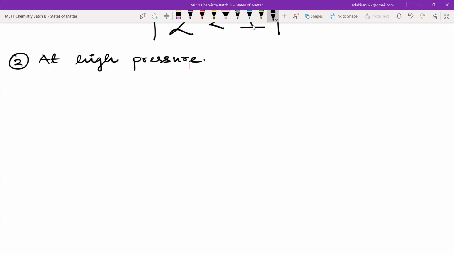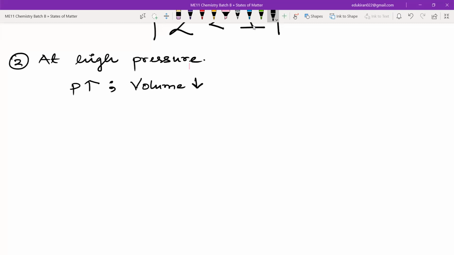Okay, at high pressure. Now, when the pressure is high, the volume will be low, right? When the pressure is high, the volume will be low.